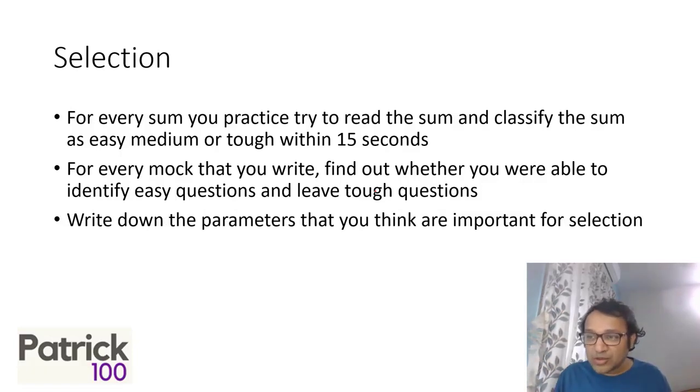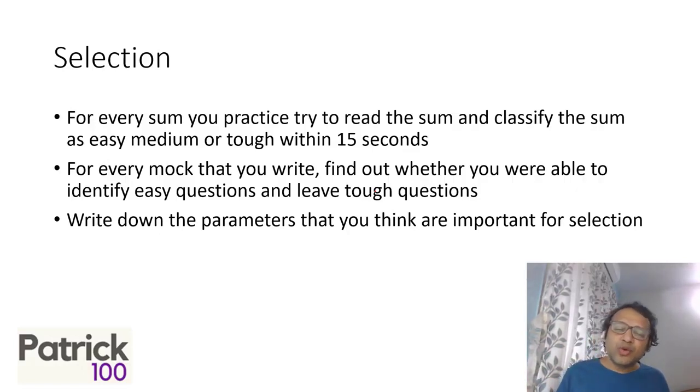So I will select a question which may be of shorter length. I may select a question based on a particular topic. Though I would recommend not to focus on topic, and need not be focused purely on length. You can select on first round saying I'll pick up all the questions with the smaller length, but do come back to longer length in the second round. And avoid topic based selection, because I've seen people focusing on specific topics and then realizing that the questions in the mocks and in actual CAT are tough in those topics, and wasting a lot of time on that.